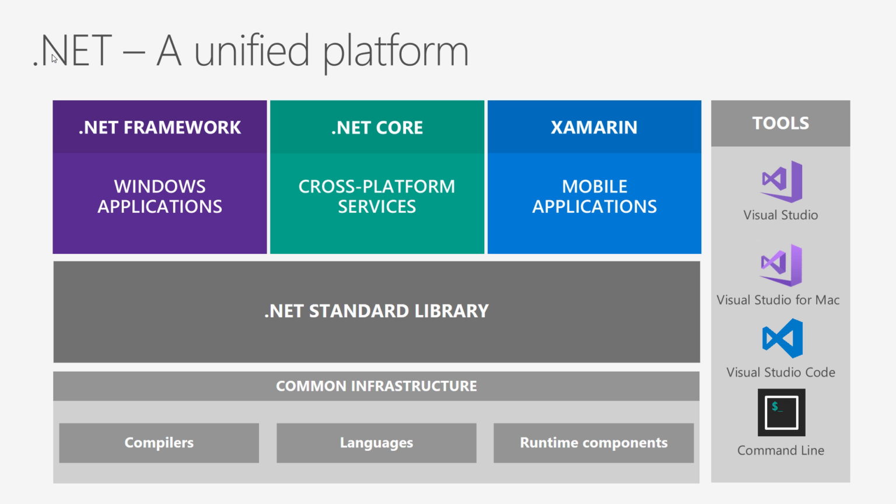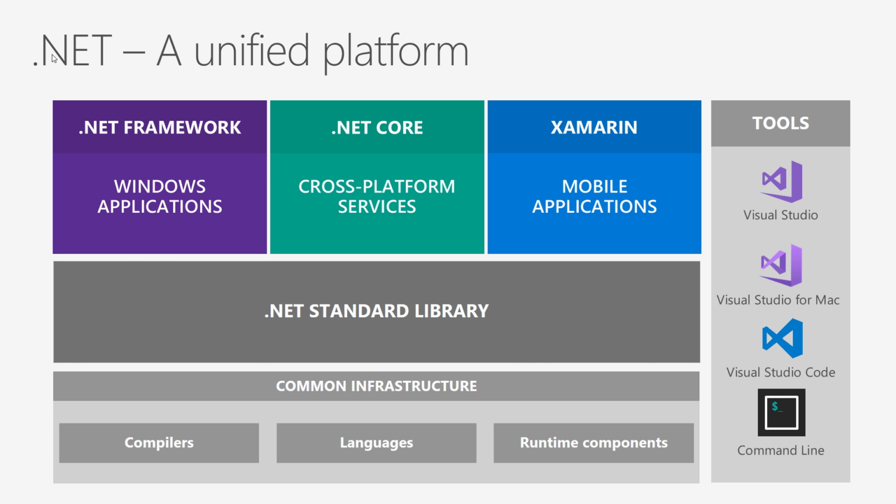Now, I'm really excited because how we share code is really going to transform. We're essentially unifying the .NET framework. I'm not a huge fan of this diagram, but it gets the point across: whether I'm building applications in Xamarin, or using .NET Core, or ASP.NET Core, or building a WPF or WinForms application, I'm just building applications. And what I want to do as a developer is create one library with a known set of APIs that I can share across any implementation of .NET, no matter where it's running. And then just stuff works. I can use Visual Studio, I can use it on the Mac, I could use VS Code, I could use the command line, it could be built anywhere, it could be published anywhere. So this is how we're unifying the .NET platform together.